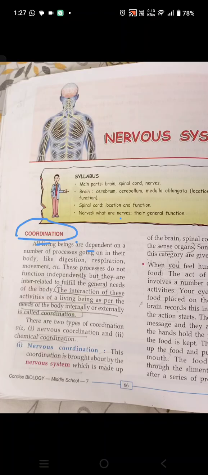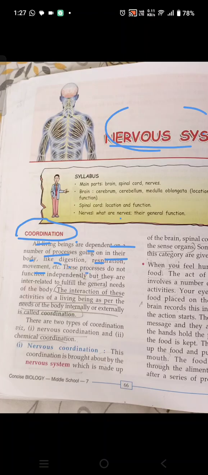We study coordination, so what is the purpose of coordination in the nervous system, we will study it. All living beings depend on a number of processes going on in their body, like digestion, respiration, movement. These are all processes going on in your body.